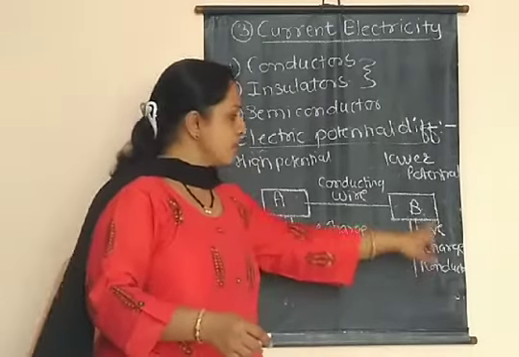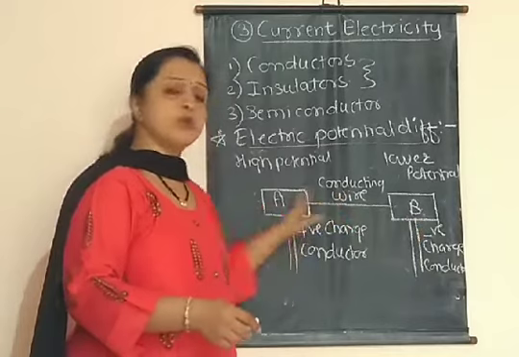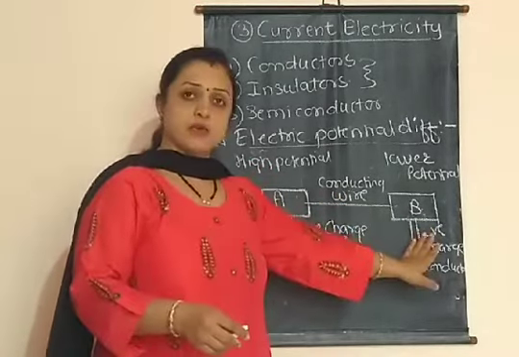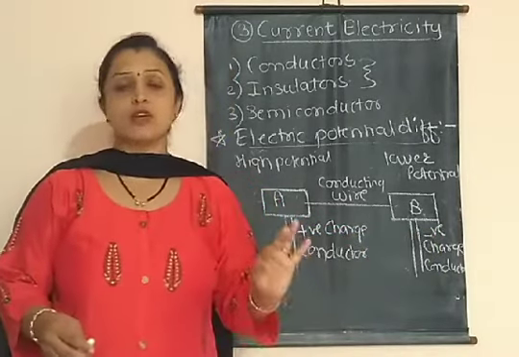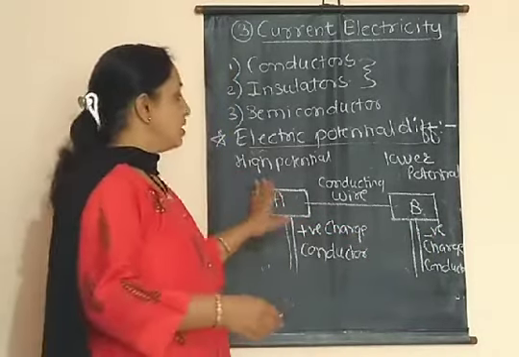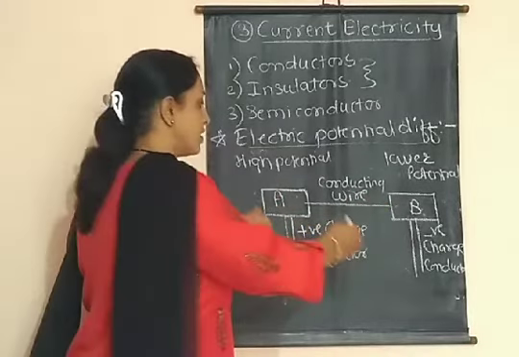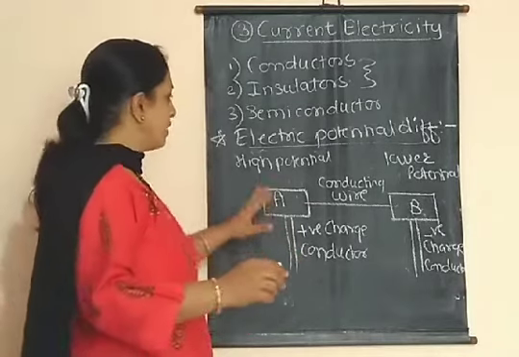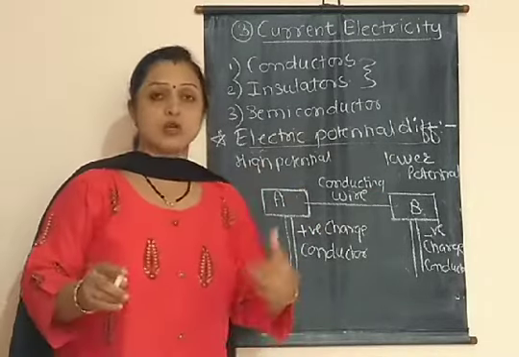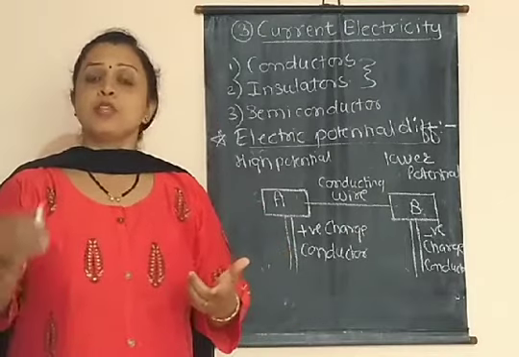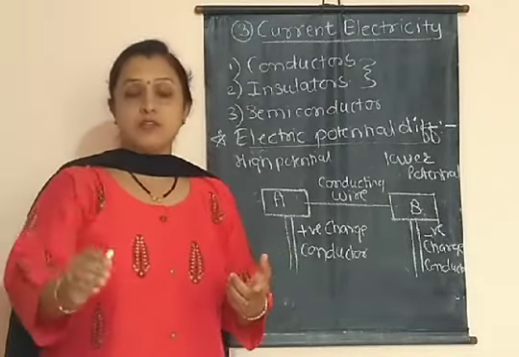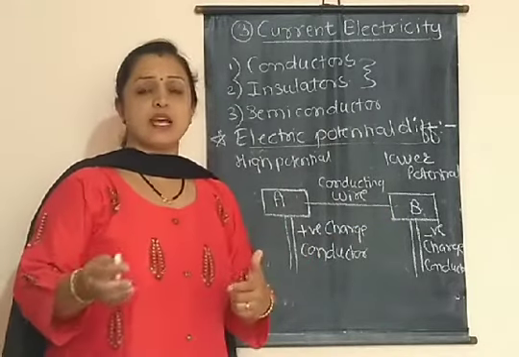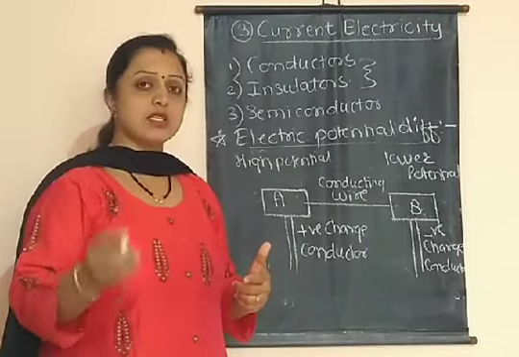So the electrons flow from B to A. It means from negative to positive, and due to that current flows from positive to negative. Okay, so this is the conventional direction of current. Remember always. And this current flows due to the potential difference which is created between terminal A and terminal B, and that is called the electric potential difference. So how to define it? It is defined as the difference between the values of potential at 2 points A and B.